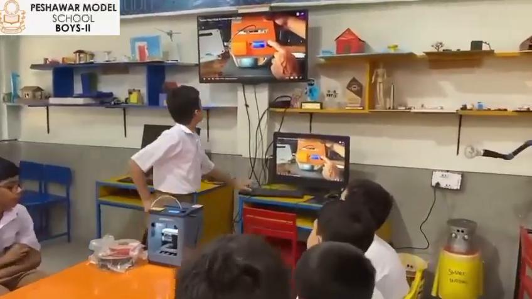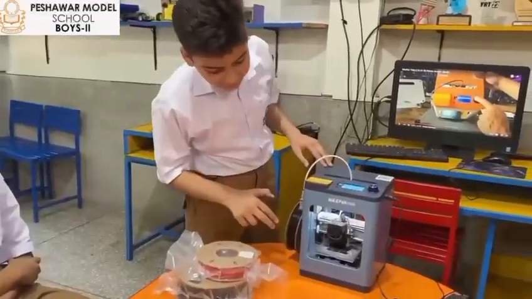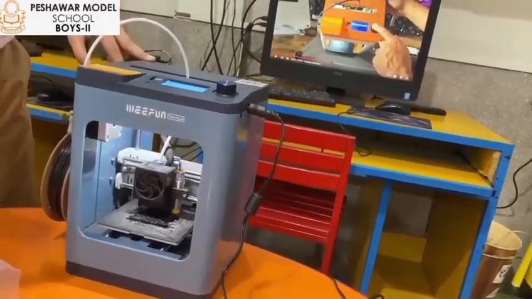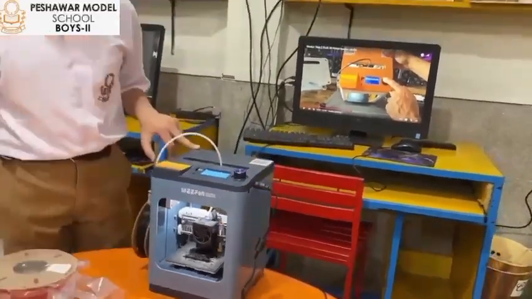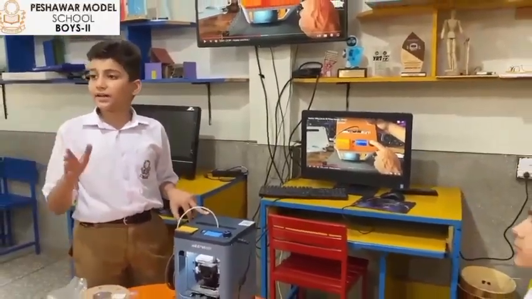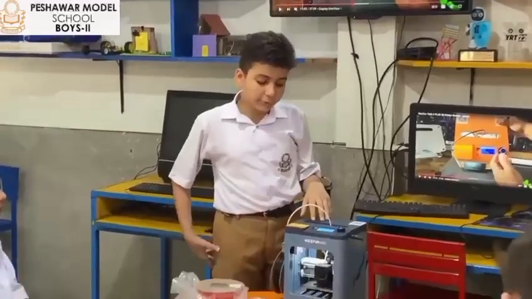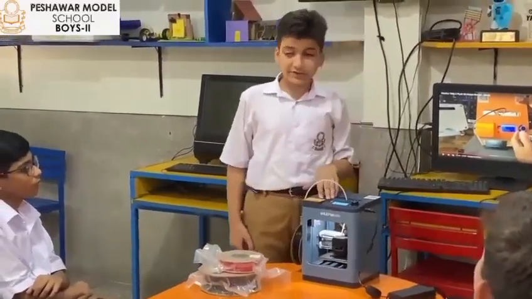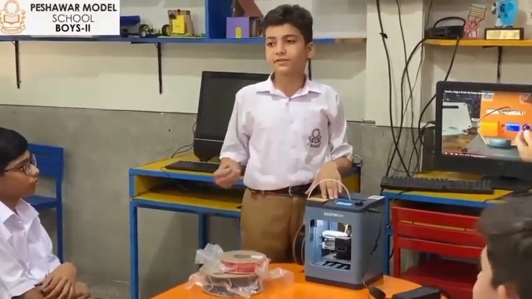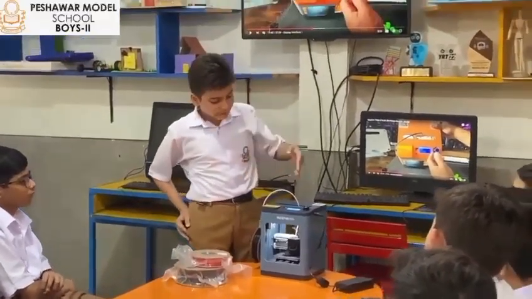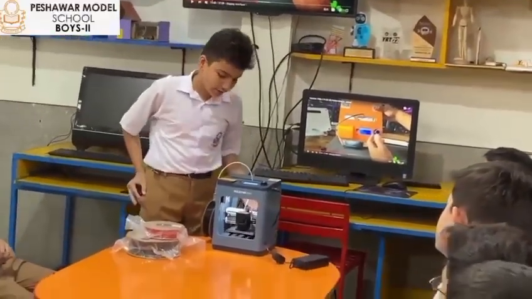Then we have the head of this 3D printer, which is the x-axis. X-axis means horizontal line, and the pen of this 3D printer is the y-axis. It is vertical in shape. Print from here. In print from here, we have saved some models in the memory card, and when we give it an order, it is making, now you can see it is making a model for us.